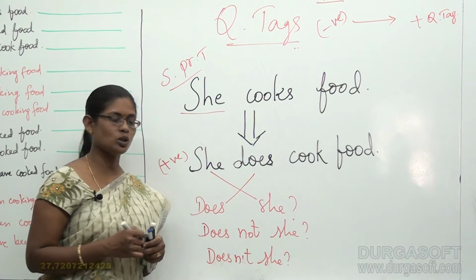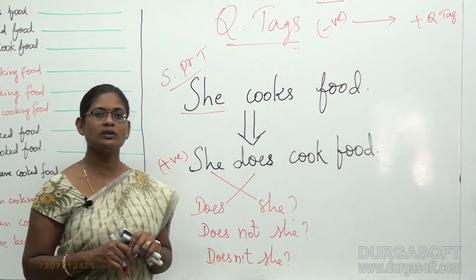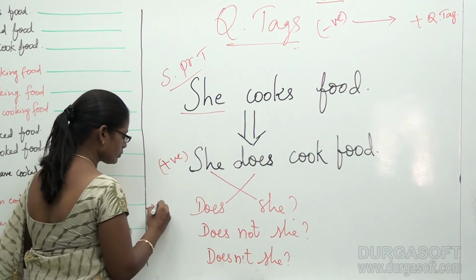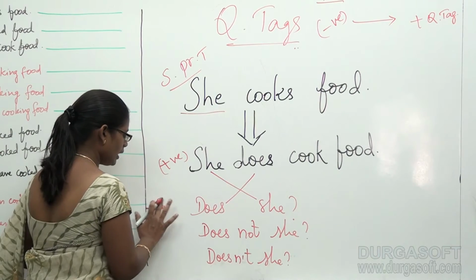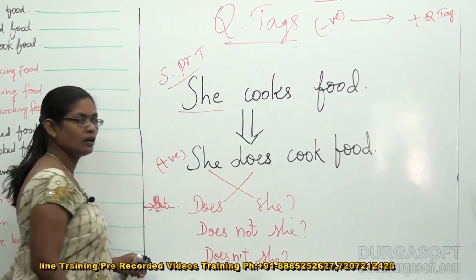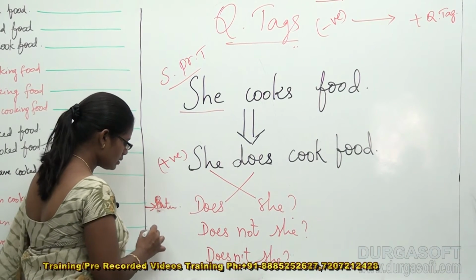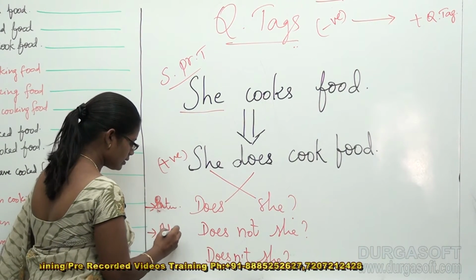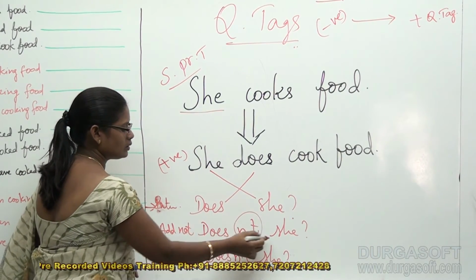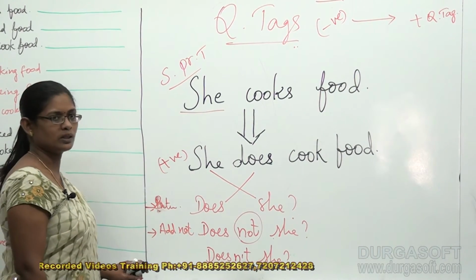Did you get it? So what are the first 3 points that you have to remember? First, you have to interchange the words. Next point, add "not" between the interchanged words.